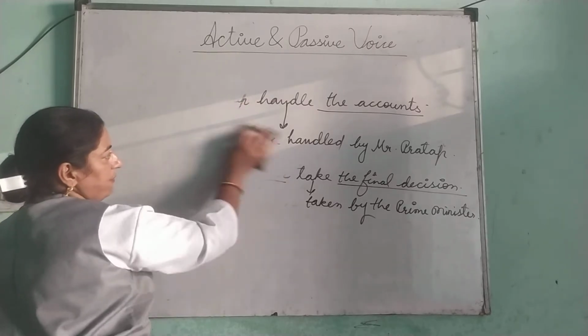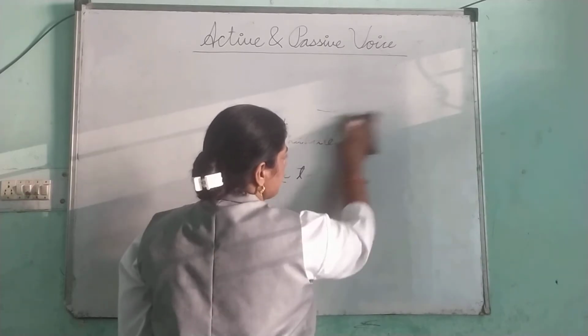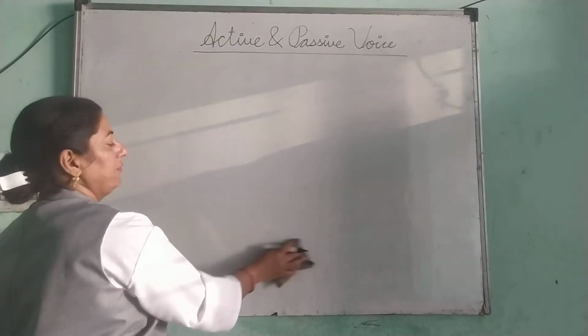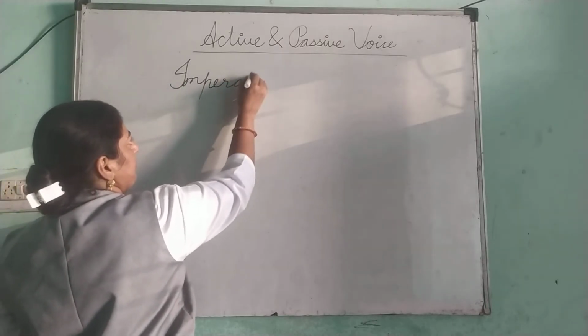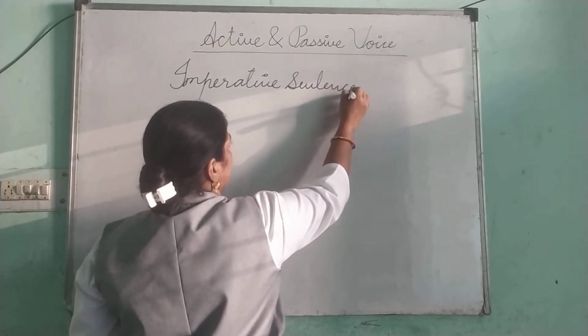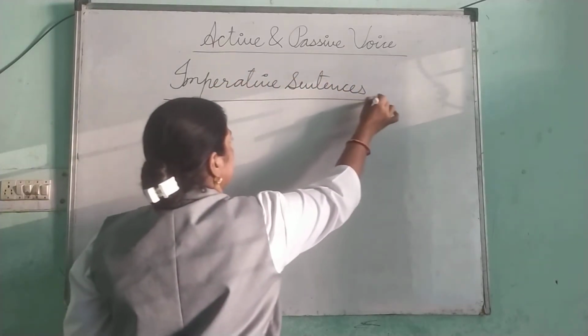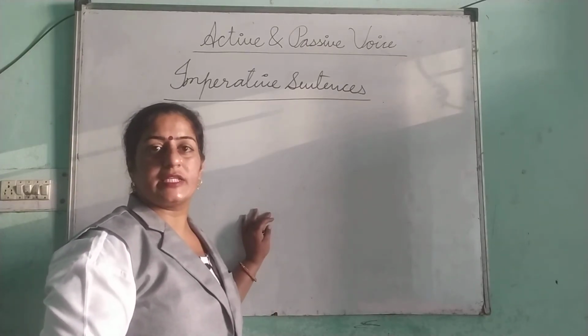Now one more concept is there, that is imperative sentences. An important concept. First of all, understand what imperative sentences are.